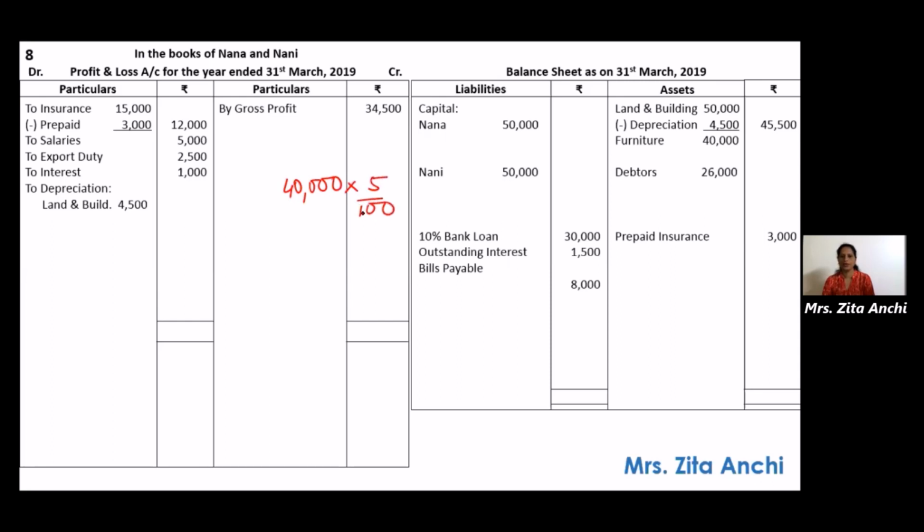That is for the full year. So 5%, so that will come to 2,000. Okay. So now you will write less depreciation 2,000. Deduct the depreciation, take it to the outer column 38,000.